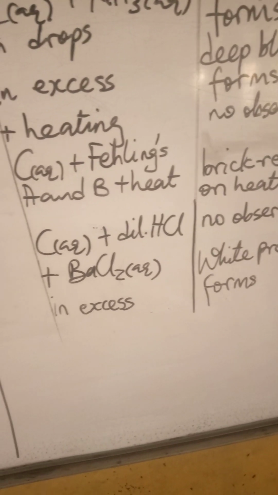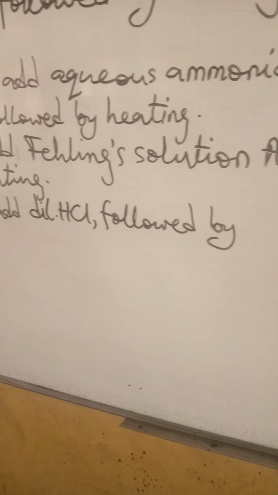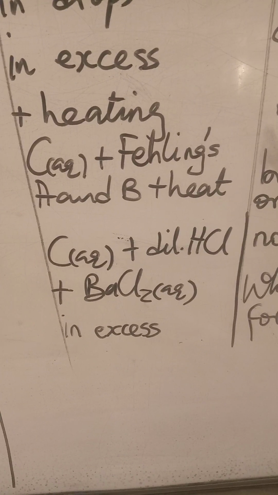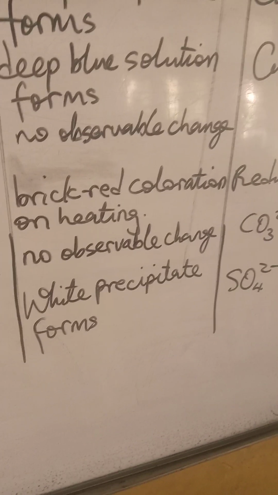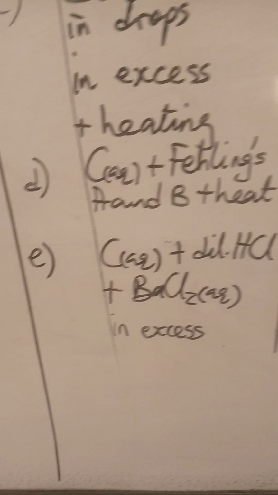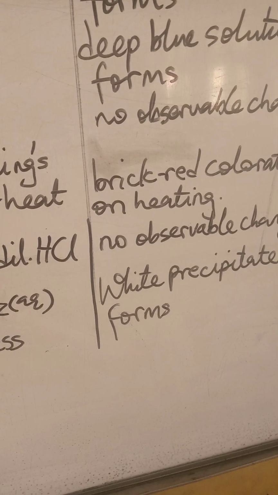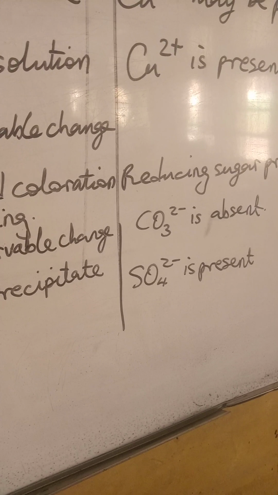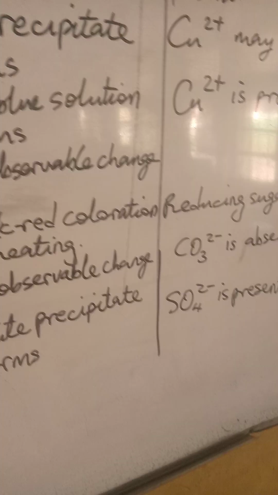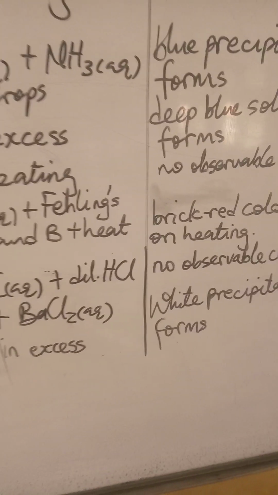So here it is. To the sample, we added dilute HCl. There was no observable change. That means that carbonate is absent. Now when we added barium chloride in excess, a white precipitate forms, which means that SO4 2- is present. But please, when you go into the hall, you have to check the equations correctly. This must not be the order, and all these equations must not be there. But sure, these are the ions that would be present, okay?